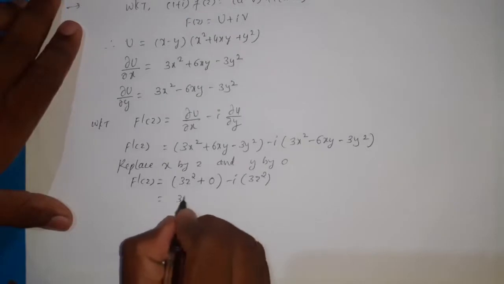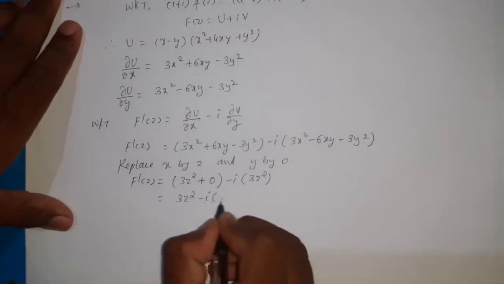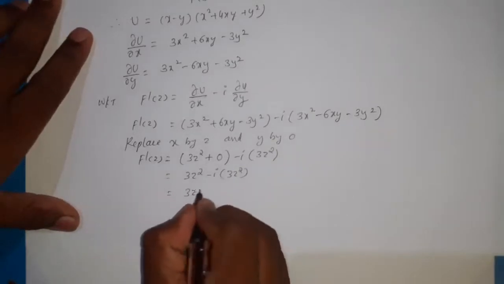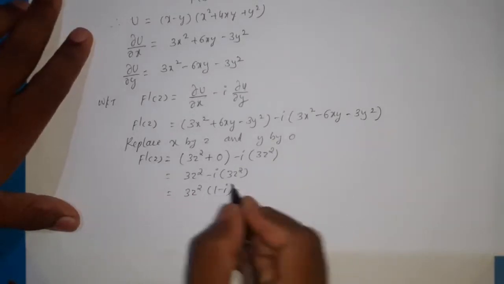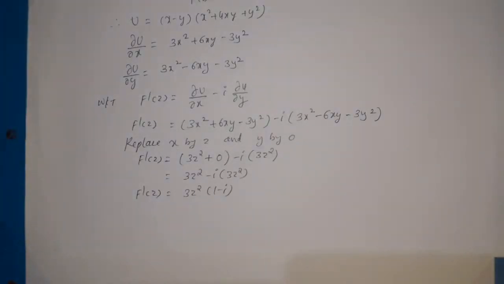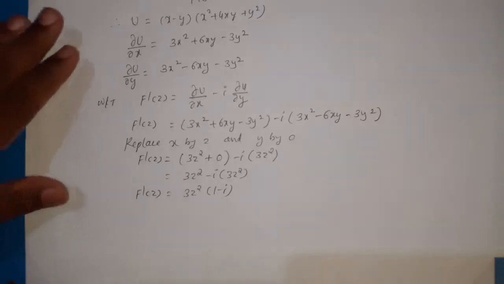Now it is 3z square minus i into 3z square. So you can take that 3z square common, remaining 1 minus i is equal to f dash of z. So therefore now we got f dash of z equal to 3z square into 1 minus i. And to get f of z, we need to integrate this function with respect to z on both sides.